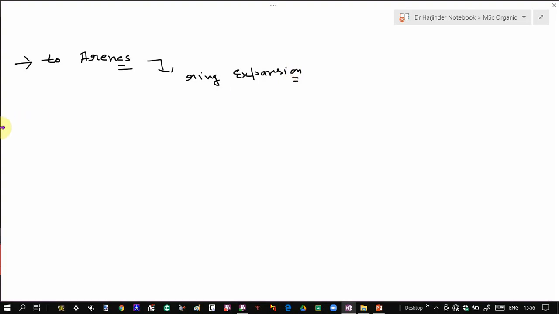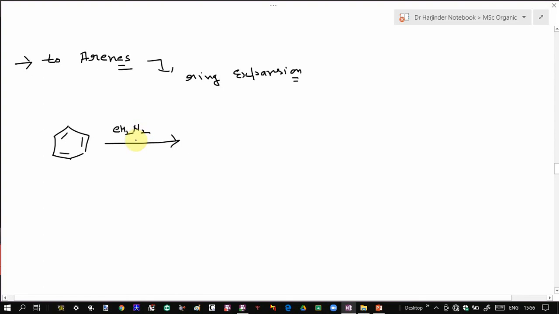So let's take an example. For example, if you have benzene, which is the simplest aromatic compound, and suppose you heat it with diazomethane. When you heat diazomethane, that results in formation of carbene. That carbene undergoes addition across one of these double bonds.